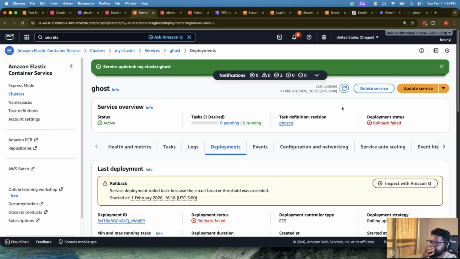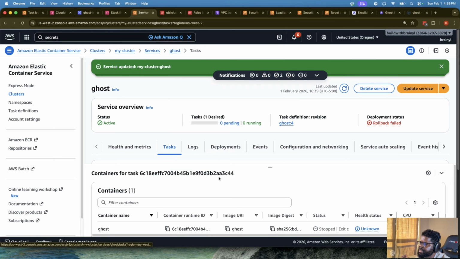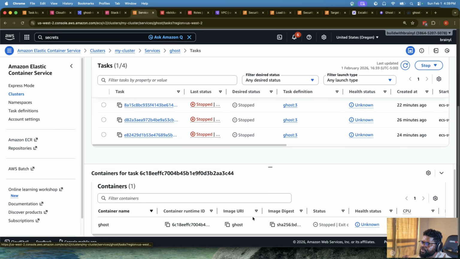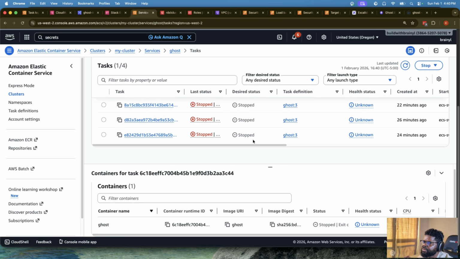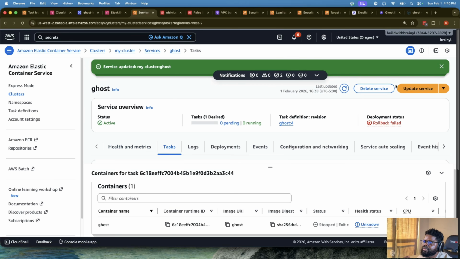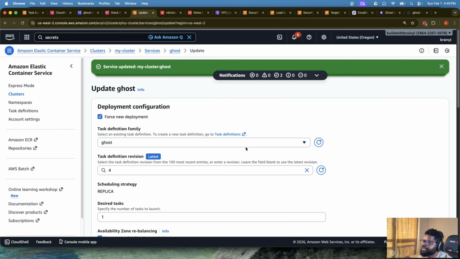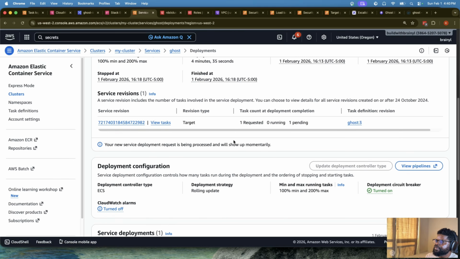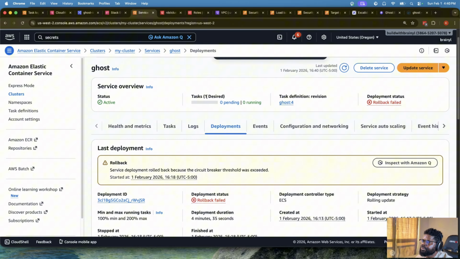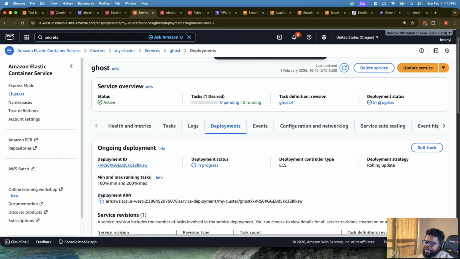So I think it's pending now. Let's see what's happening. So task, there is this one that has exited. Let's see if there is one that is stopped. Is anyone trying to run? Let's go actually to update, force a new deployment, and just update and see what happens. So desired state 0 is pending, in progress. So that's the good news. So the service is in progress now.